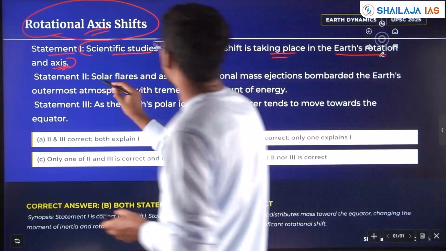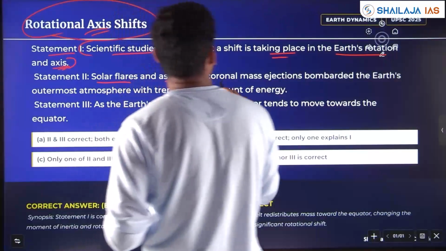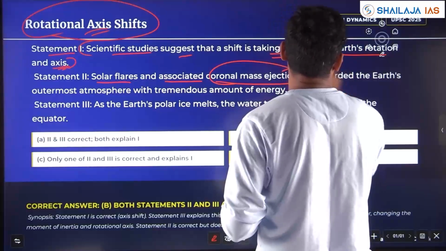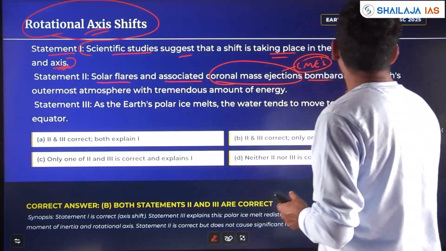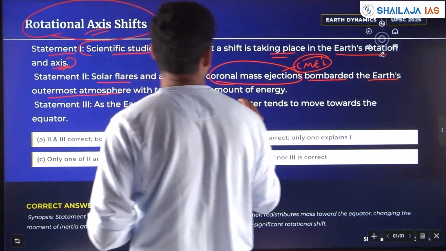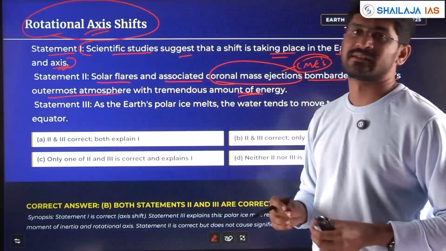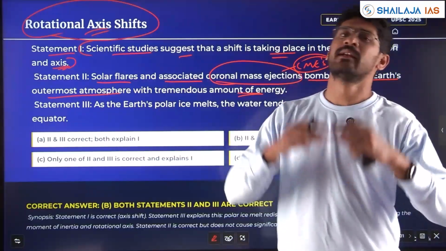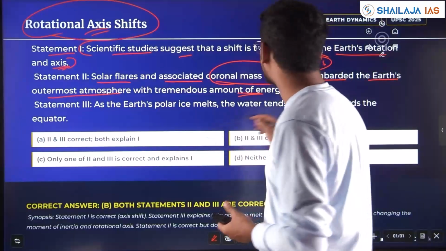Statement 2: Solar flares and associated coronal mass ejections, CME, bombard the Earth's outermost atmosphere with a tremendous amount of energy. Yes, the coronal mass ejections of the Sun bombard the Earth with so much energy.